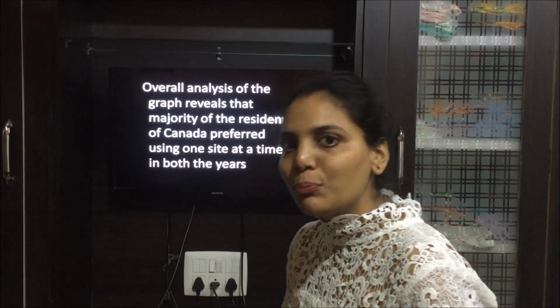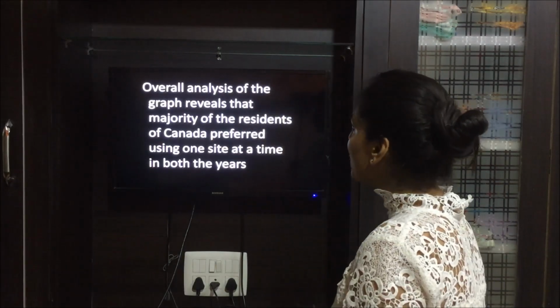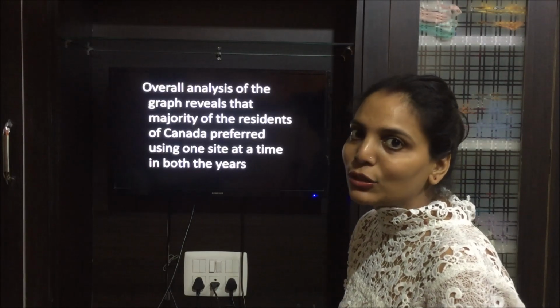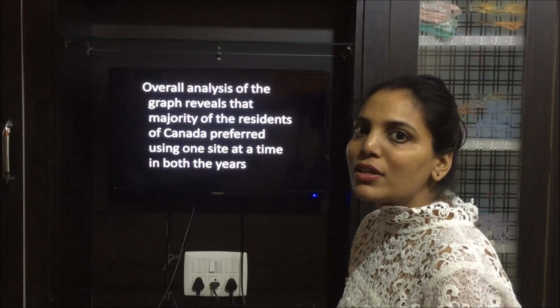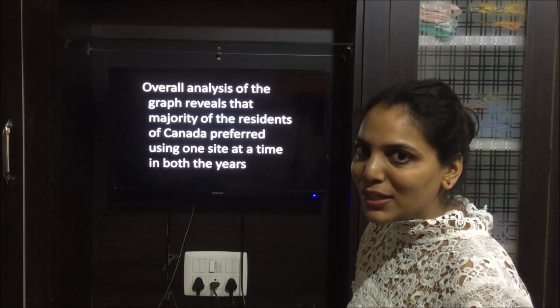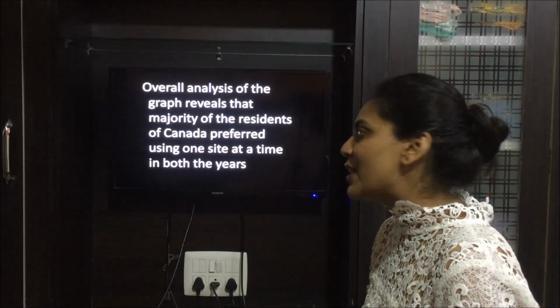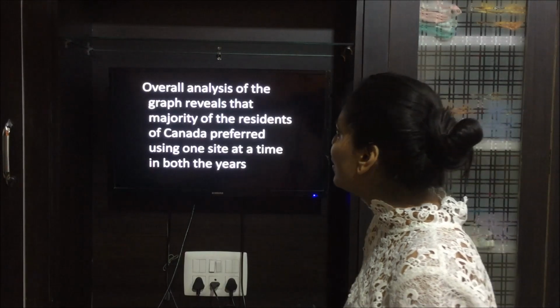We are going to mention both the things. I told you while discussing the graph also that the highest was the usage of only one site and the lowest was the usage of 5 sites. So that is what I have written.